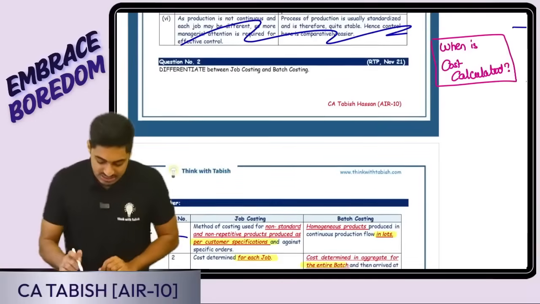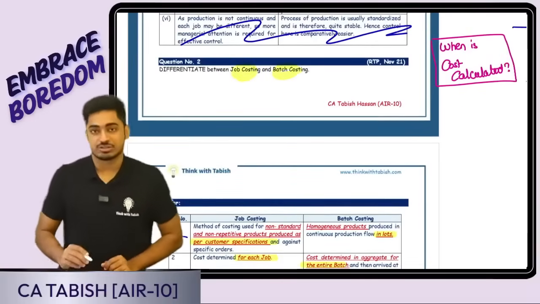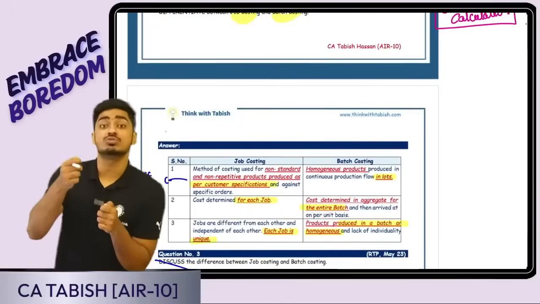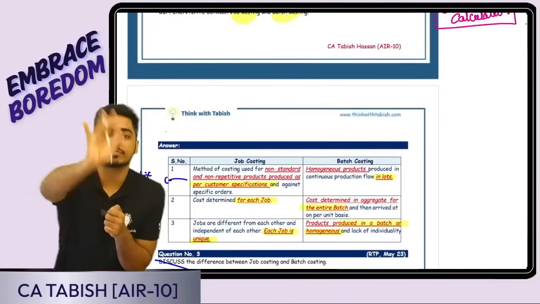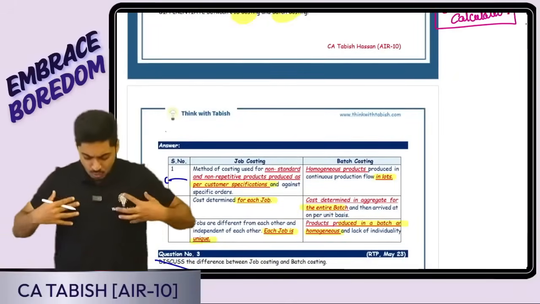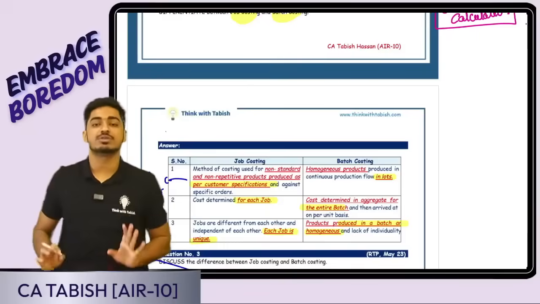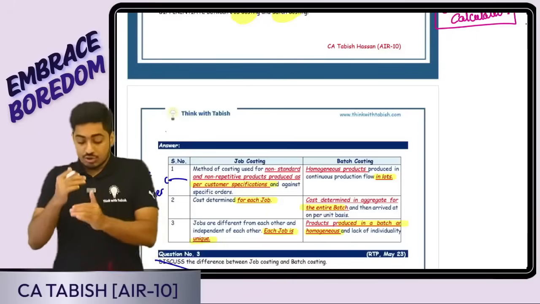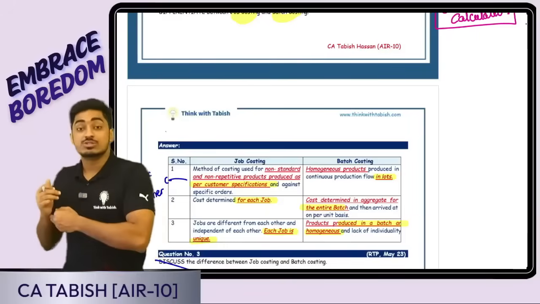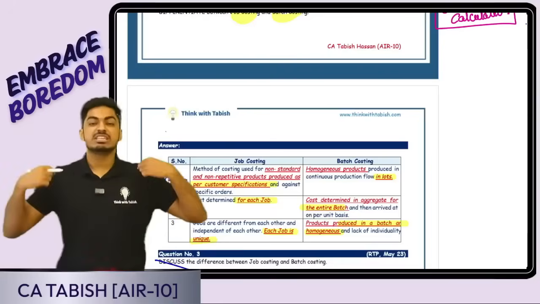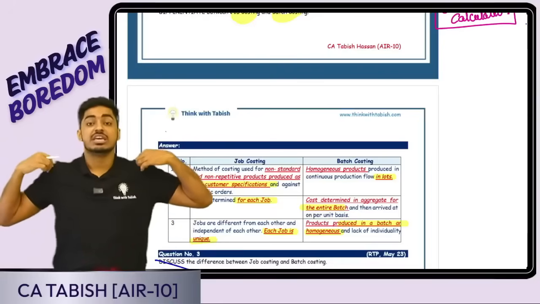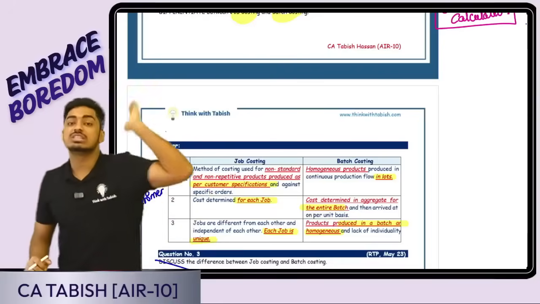Second question is, what is the difference between job costing and batch costing? In job costing, I'm producing goods or services based on the specific requirement of the customer. Furniture manufacturer: based on what I tell him, how I want the furniture, he'll produce and give to me. Batch costing: homogeneous products are produced. These goods are produced in a batch. For example, a shirt manufacturer produces shirts in a batch of 1,000 shirts.